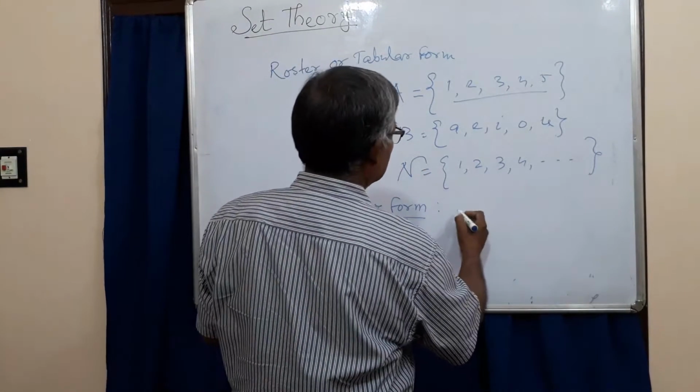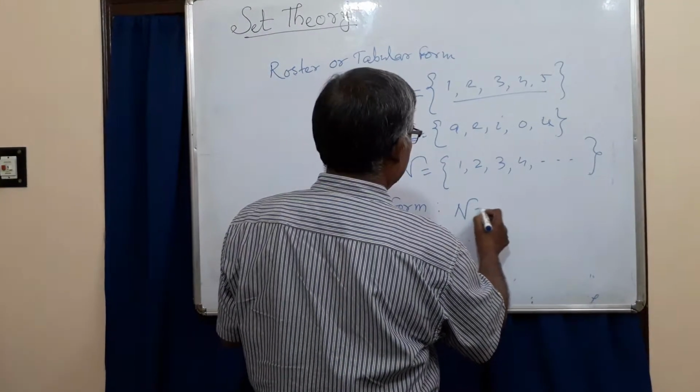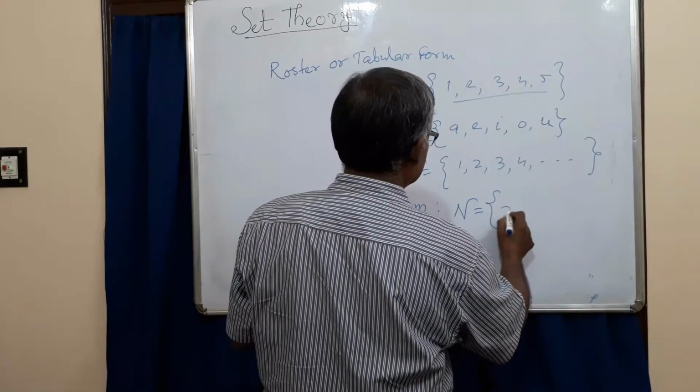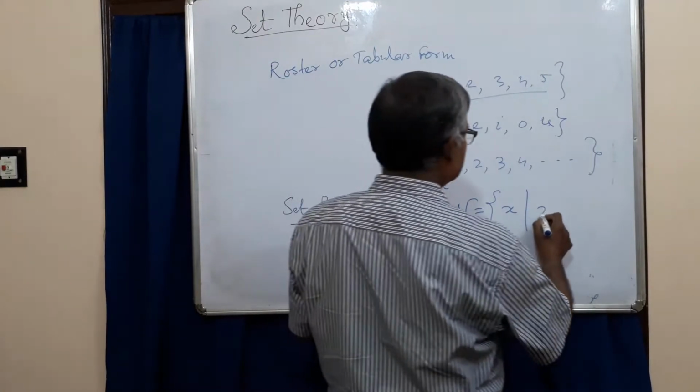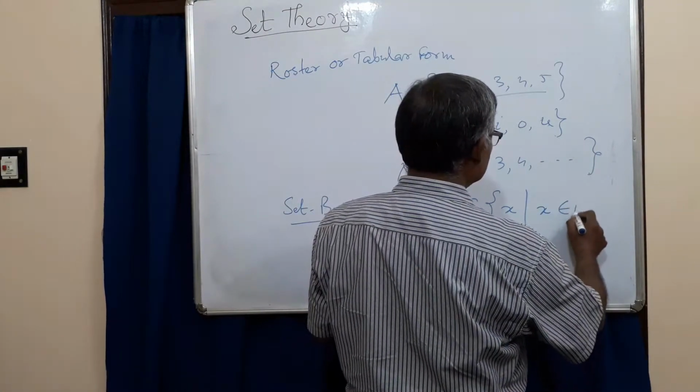This set can also be written as N = {x : x belongs to N}.